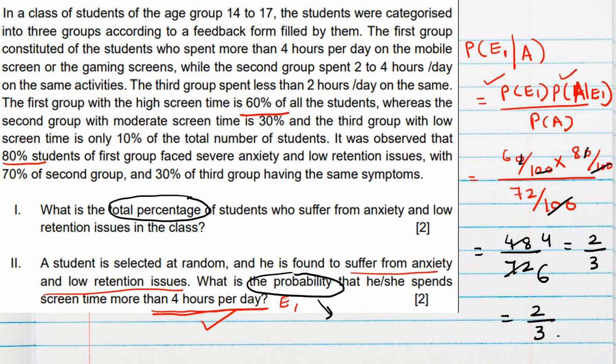This is the probability of the person or student being selected from the first group, where he has already been found to suffer from anxiety and low retention issues. I hope it's clear.